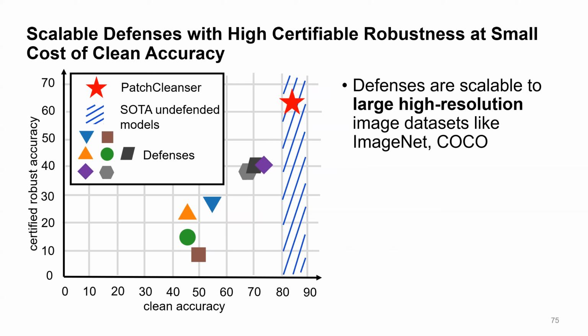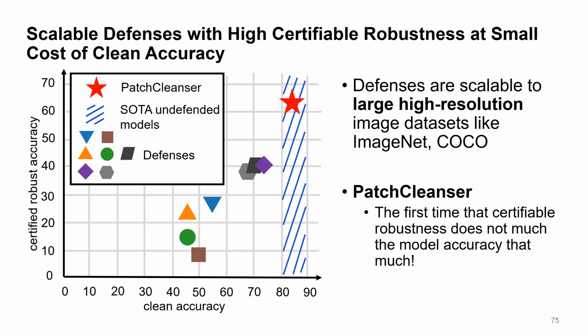But here, the certified patch defenses can work on large models and large datasets. Second, we're excited to see that PatchCleanser demonstrates for the first time that certifiable robustness doesn't have to cost the model accuracy that much.